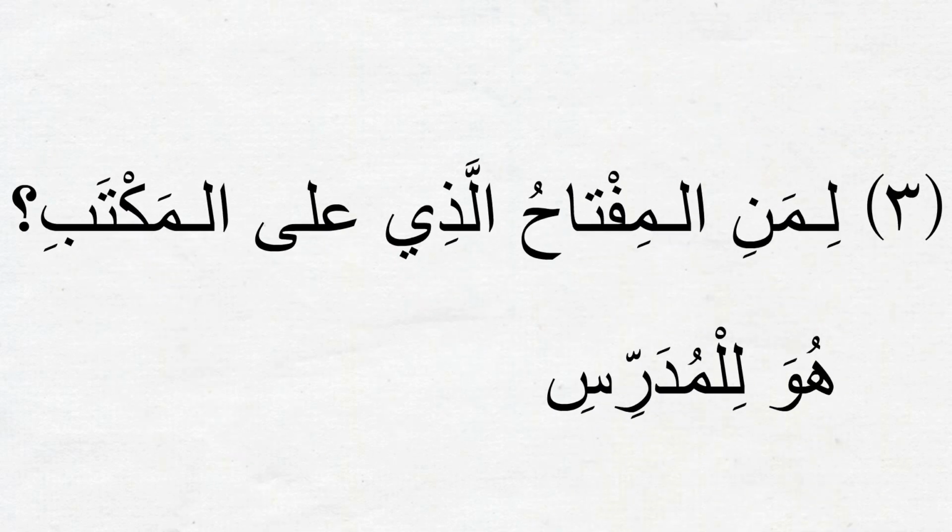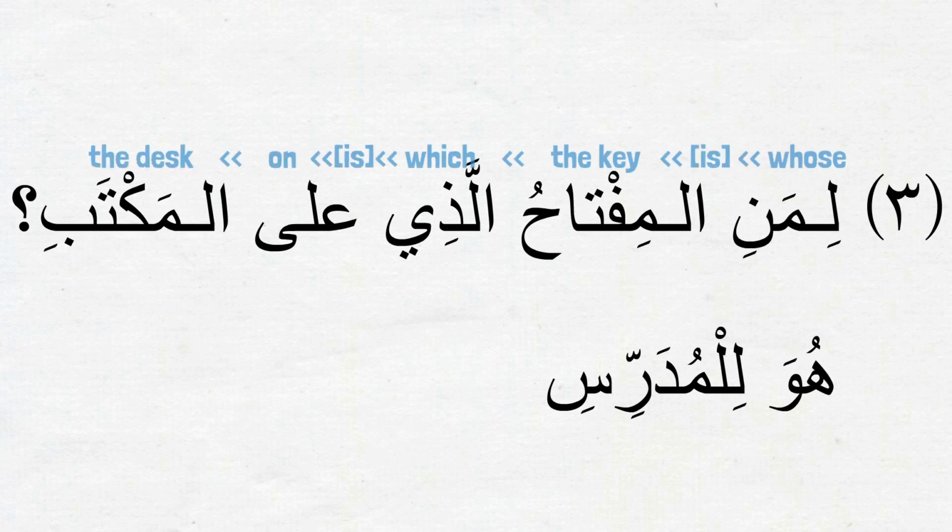The next two examples show the usage of the same ism mawsool word on objects, which as we know in Arabic are treated as mudhakkar or mu'annath. Part 3. لمن المفتاح الذي على المكتب؟ هو للمدرس. Whose is the key which is on the desk? It belongs to the teacher. So الذي is coming with the mudhakkar ism al-miftahu. Therefore, we are also using the mudhakkar dhamir huwa in our response.